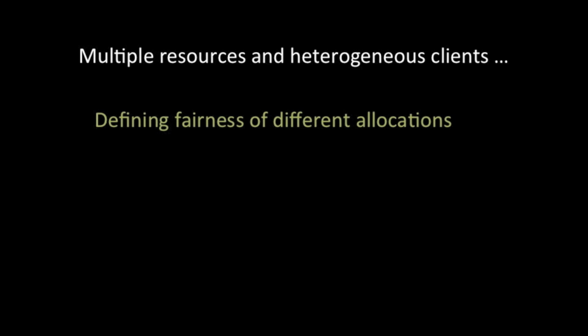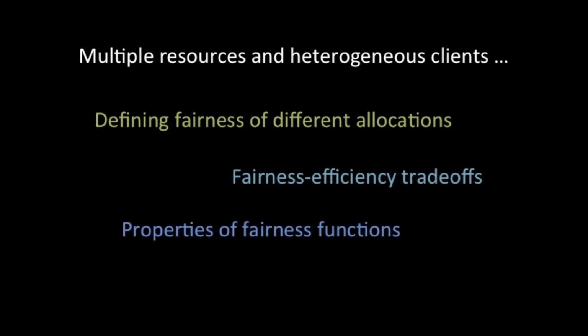And we use mathematics to axiomatically define a family of fairness functions, which encapsulate different points on the fairness-efficiency trade-off exemplified here. We then prove some desirable properties of these fairness functions, like envy-freeness and sharing incentive, which are not included in the axiomatic definition. And finally, we went to real users with an online survey. We asked what they thought was fair, and we mapped their answers back to our mathematical framework.